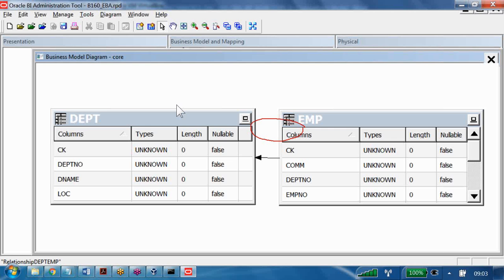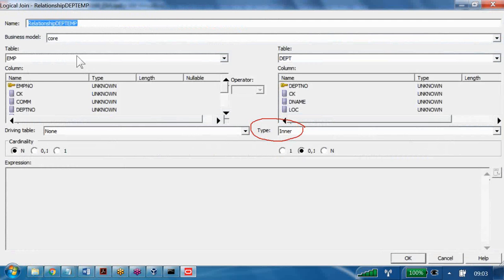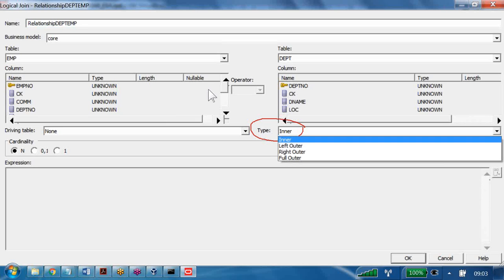However, once this join came into the BMM layer, it is renamed as what? It is acting as a logical join. The same join available in the physical layer is called a foreign key join. The same join available in the BMM layer is called a logical join. In the logical join, this option was previously disabled. Now it is enabled. If I want left outer, right outer, or full outer, can I change it or not? Yes. That means now tell me, in OBIEE, is creating an outer join possible or not possible?